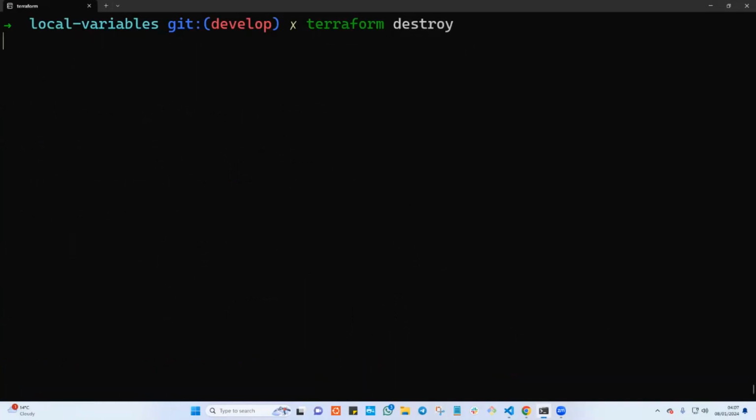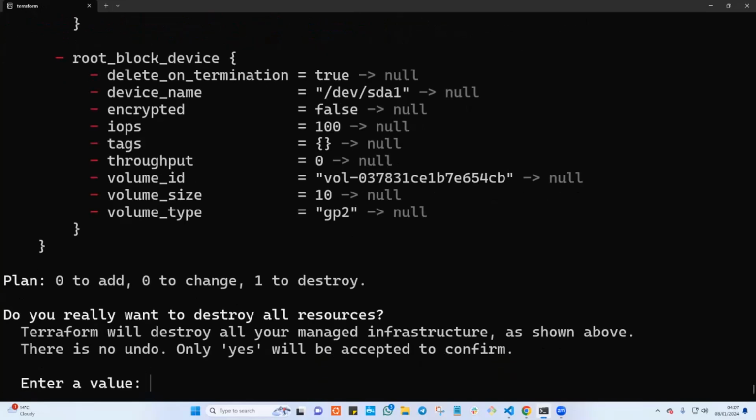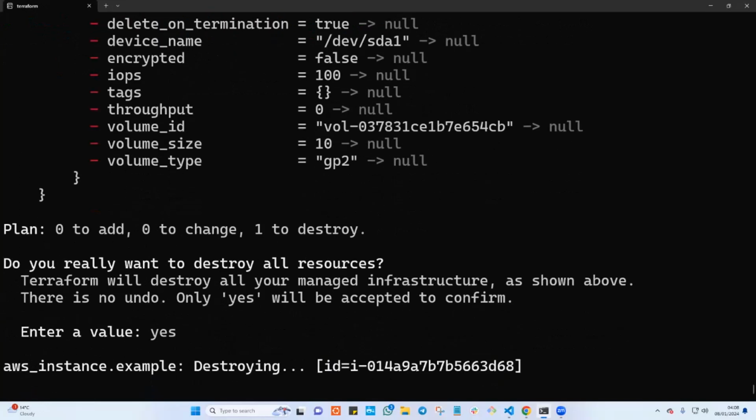When you deploy something in AWS using Terraform, make sure that at the end, you always destroy that, right? So that you won't get charged by AWS.